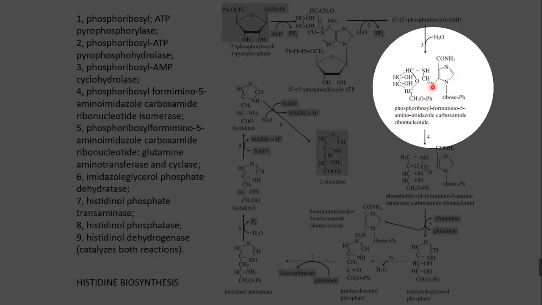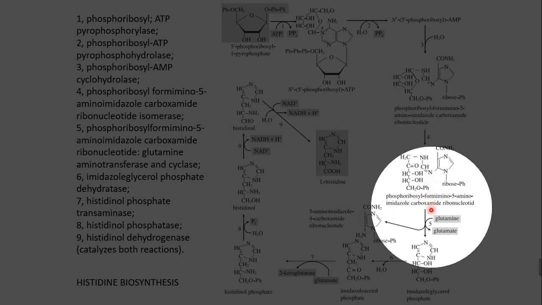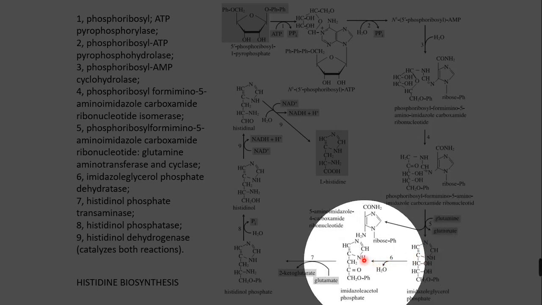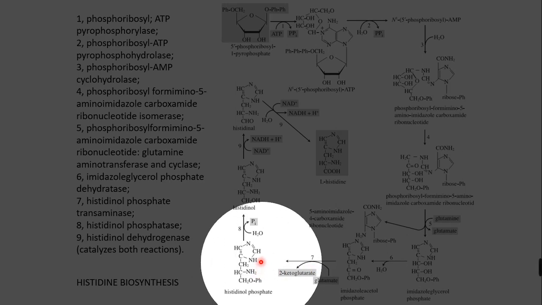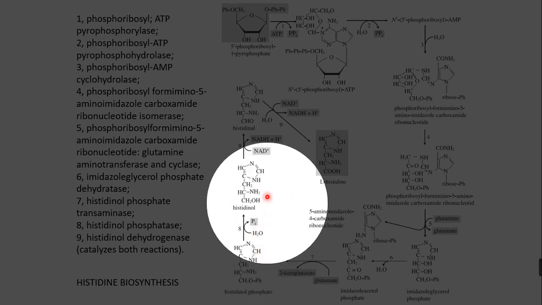And the phosphoribosyl formimino 5-amino imidazole carboxamide ribonucleotide is further converted into phosphoribosyl formamino 5-amino imidazole carboxamide ribonucleotide. Okay, and this is again converted into imidazole glycerol phosphate by the reaction of glutamine to glutamate, by the fifth enzyme. And in the sixth reaction, this imidazole glycerol 3-phosphate is converted to imidazole acetol phosphate, and this is again converted into histidinol phosphate by the action of glutamate to ketoglutarate,